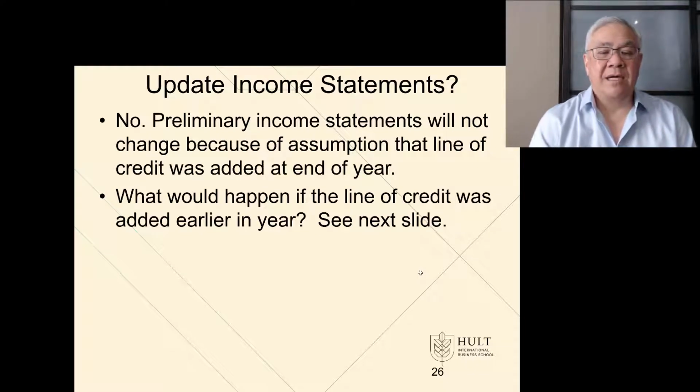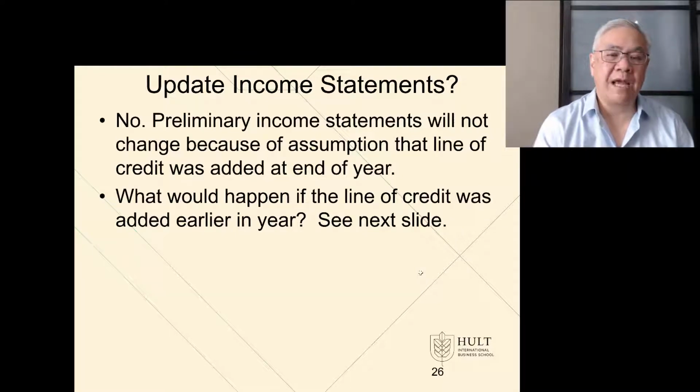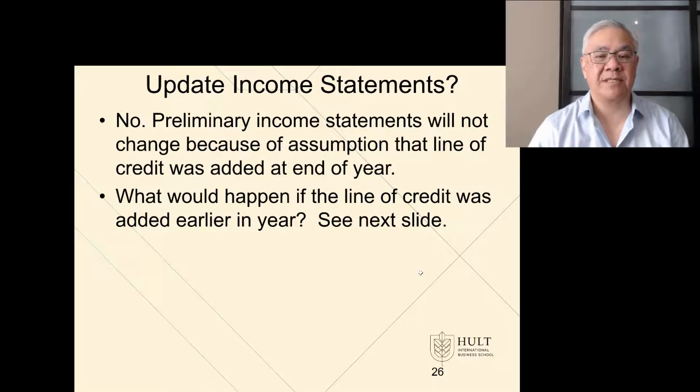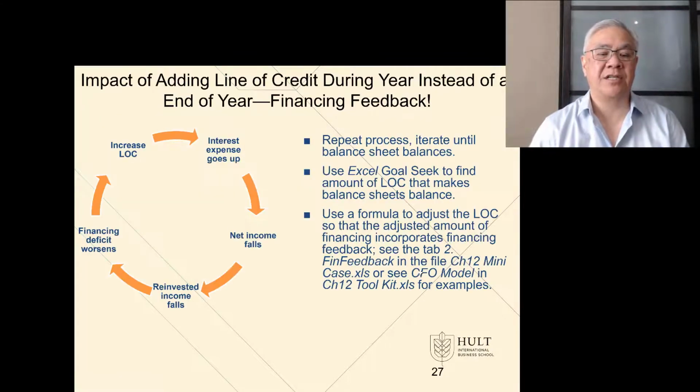Well, not really, because the preliminary income statements don't change because we made a simplifying assumption that we borrow all the money at the end of the year. But that's not really plausible. What would happen if we borrow earlier in the year? Well, then we have to make iterations and then increase the changes.